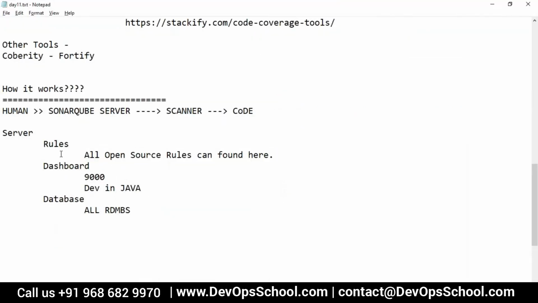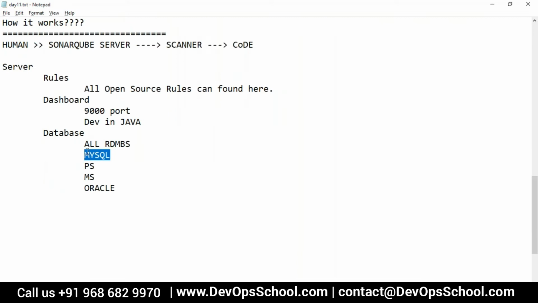So in the server what we have is rules and a dashboard which runs on port 9000, developed in Java, JSP, and supporting all DBMS. MySQL we have, Postgres we have, MS SQL we have, Oracle we have. All these are supported. By the way, I think MySQL got deprecated last year. I need to check once again. MariaDB may have replaced MySQL because MySQL is acquired by Oracle, so there's some licensing stuff.